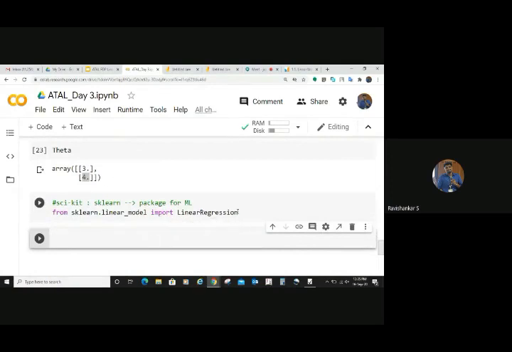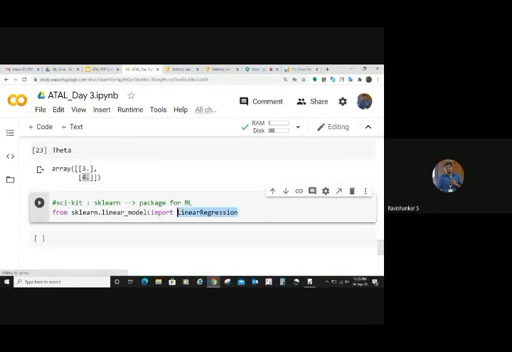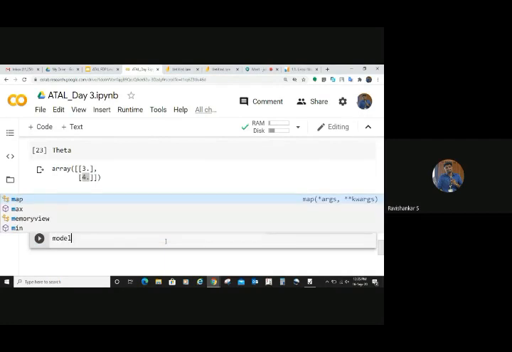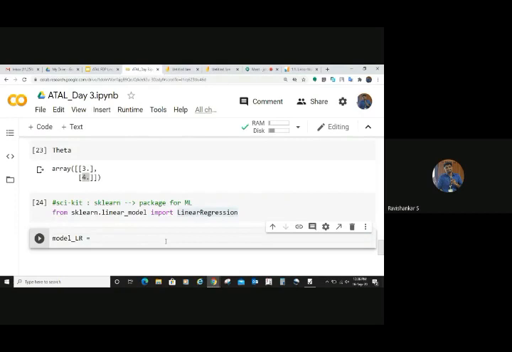Once you have imported this linear regression module, which is present inside linear_model, what you need to do is create an object. You call it a model object. Just give a variable name, model. Since it is linear regression, you can also give something like LR. Whatever name you give is for understanding purposes only. Let's say model_LR. That is equal to, how will you create an object?